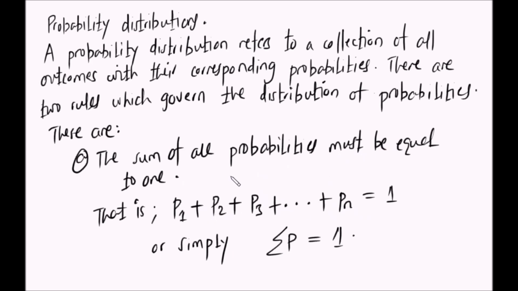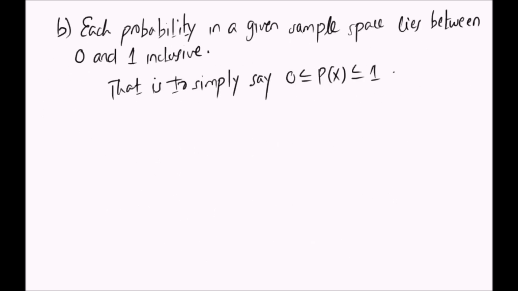So moja ya sifa za probability distribution ni hizi: the sum of all probabilities must be equal to 1. For example, ukitose coin, kupata head probability yake ni half, kupata tail probability yake ni half. So you can see the sum there is 1. That's the first property of a probability distribution. The second property is that each probability lies between 0 and 1 inclusive. So inaweza ikawa 0, inaweza ikawa 1, au itakuwa 0 point kitu. Haiwezi kuwa nje ya hii boundary. So hiyo ndo sifa ya probability distribution.